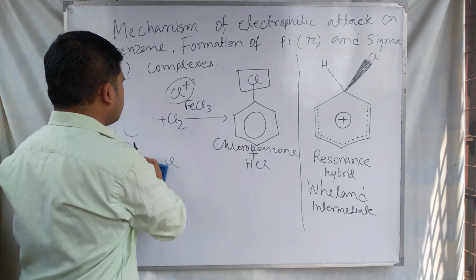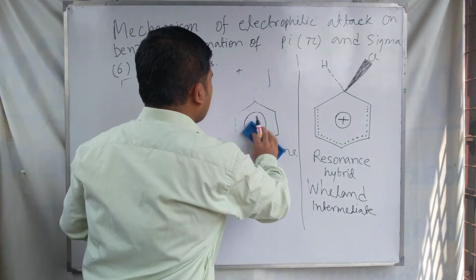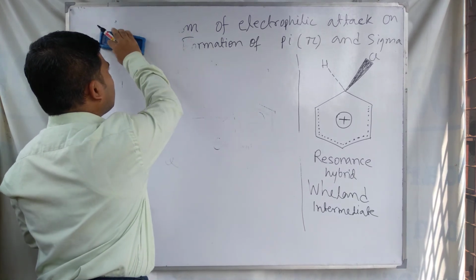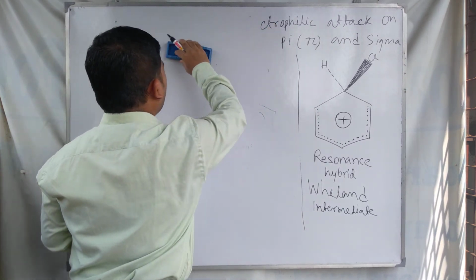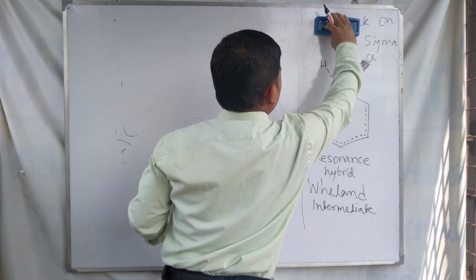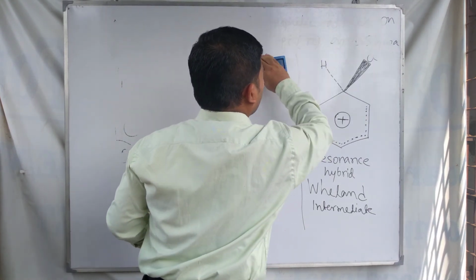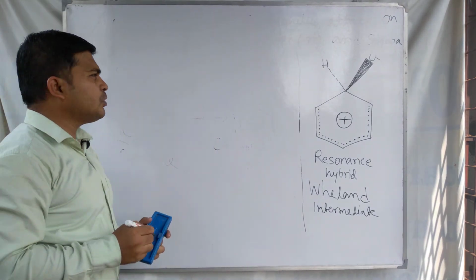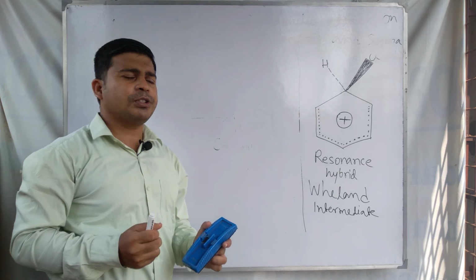Now we have to see what the mechanistic steps are for the formation of this substituted compound. At first, for electrophilic substitution, the electrophile is generated.